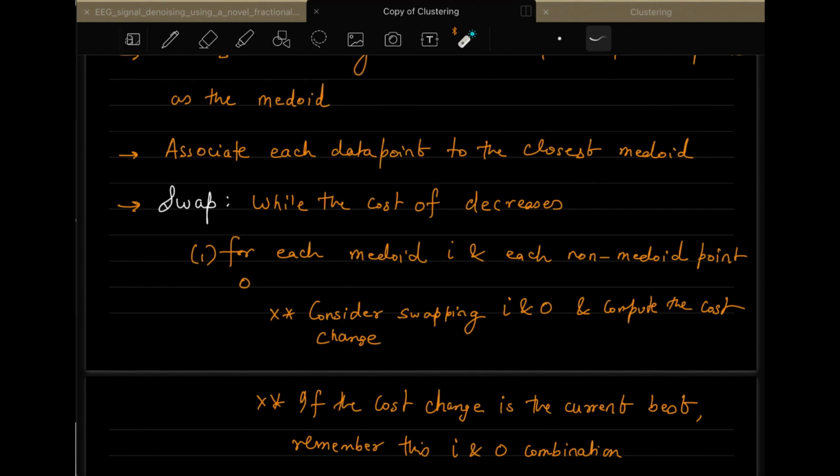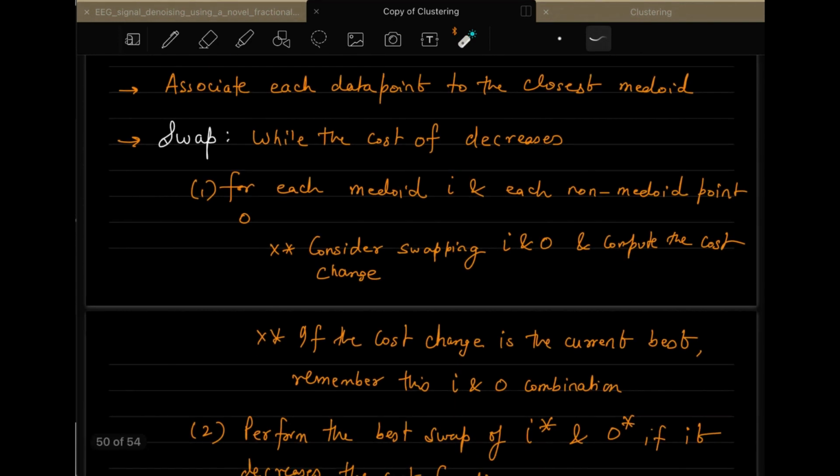You swap these two points during the centroid assignment, because I is the medoid and O is the data points, which are the xi's. So you swap these two points together and compute the cost change.